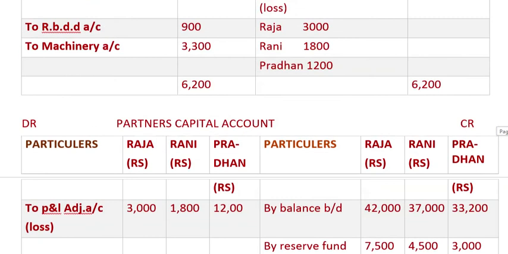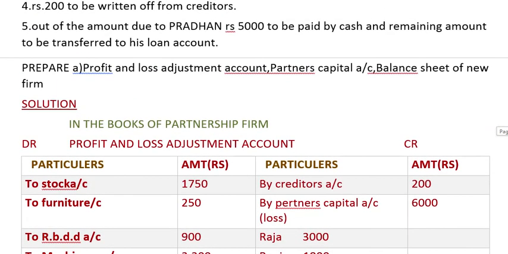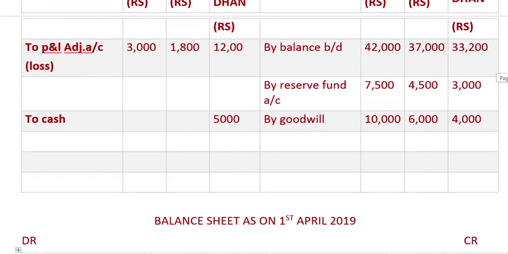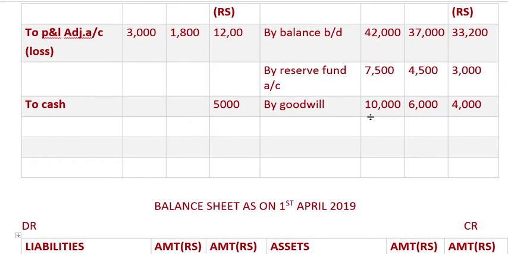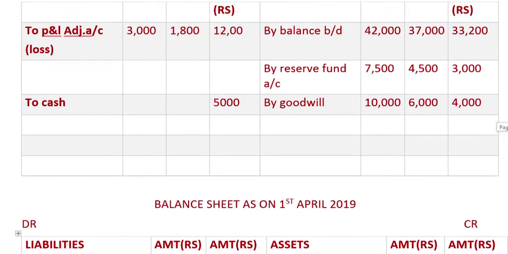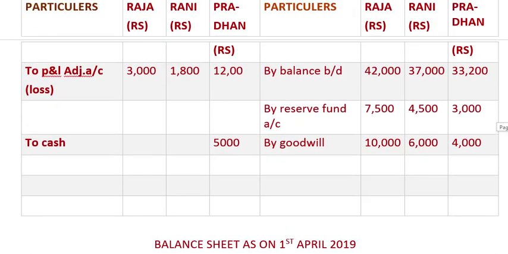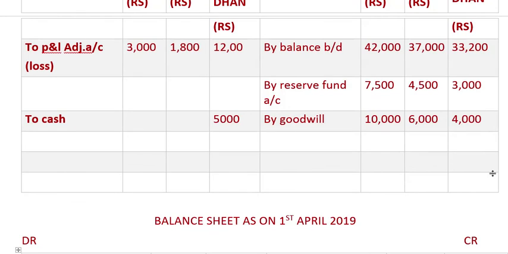And the remaining amount to be transferred to his loan account means whatever the difference is will go into the loan account, like we have taken a loan from Pradhan, so it is going to be a liability, isn't it? So we will close Pradhan's account.